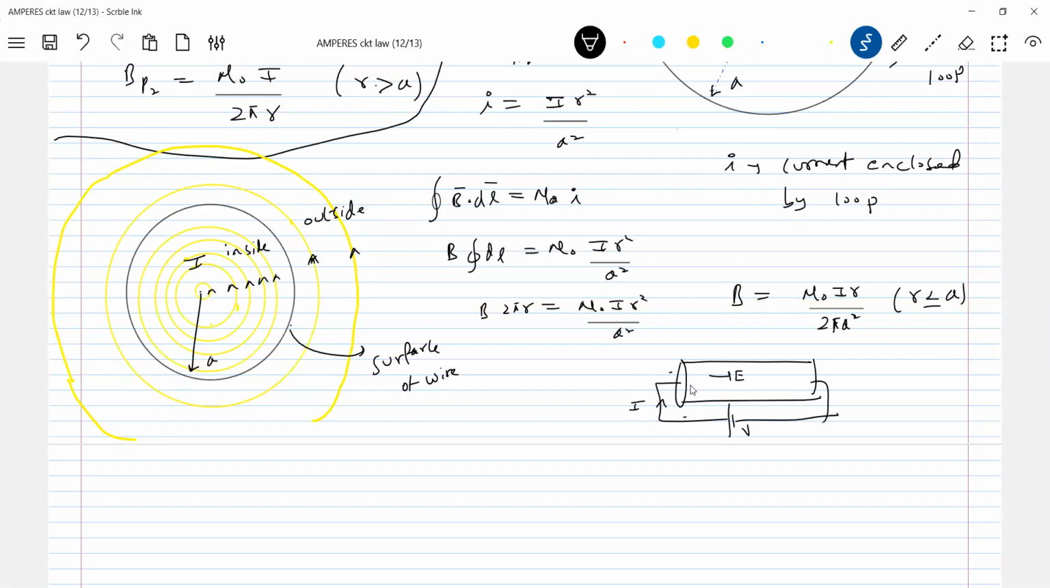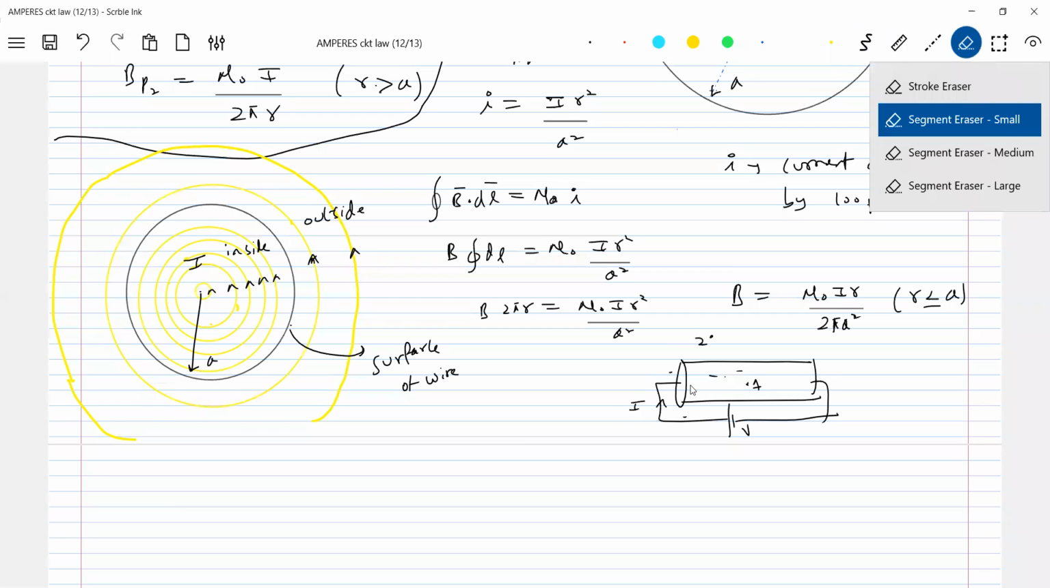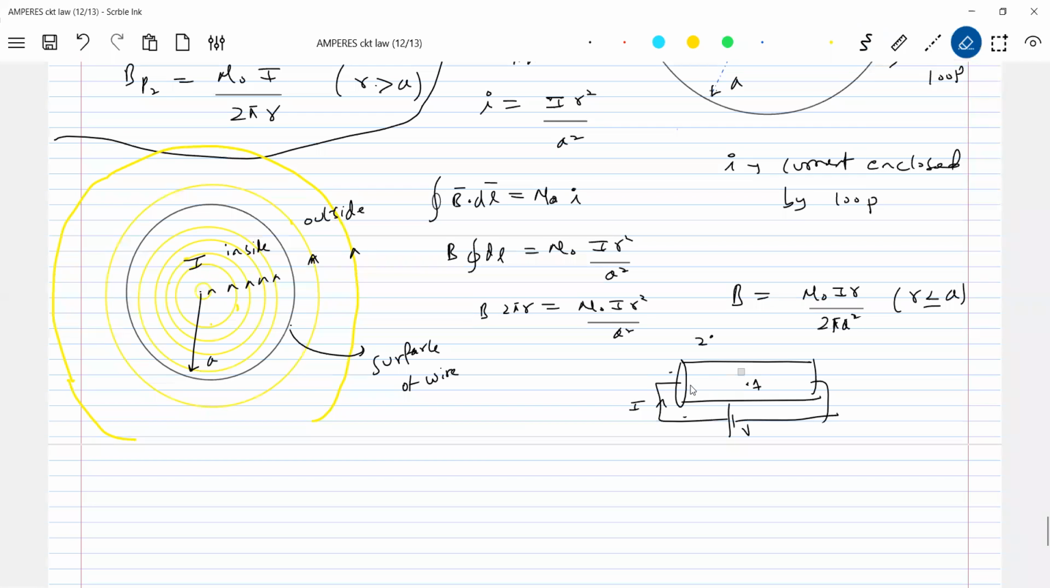Tell me what will happen to the electric field inside and outside the wire. What about the field outside at point 2, and I'll take point 1. Now I want the electric field inside and outside the wire. Will it be zero or non-zero? Field at point 1 should be non-zero. Then only current I will flow. Otherwise not possible. So E1 is non-zero.